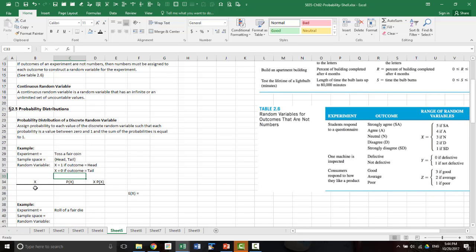So then we have a random variable, x is 0 or 1. Let's format this to make it appear nice and clean. Assuming that it is a fair coin, we can assign probabilities of 0.5 and 0.5.